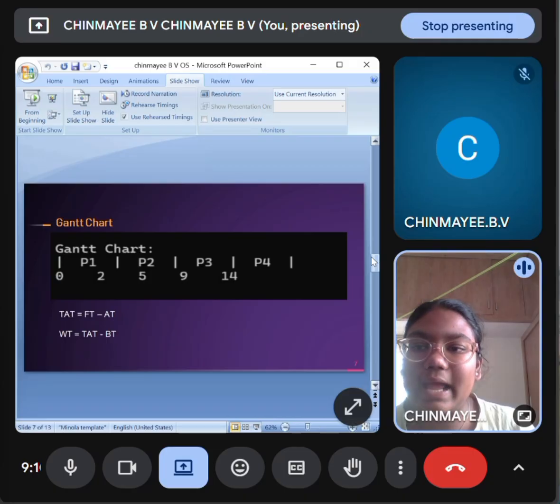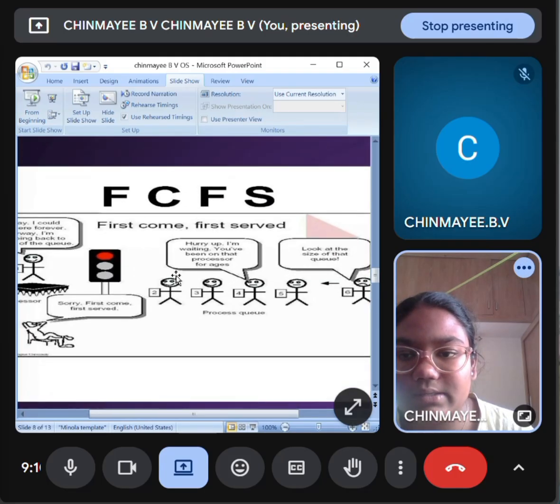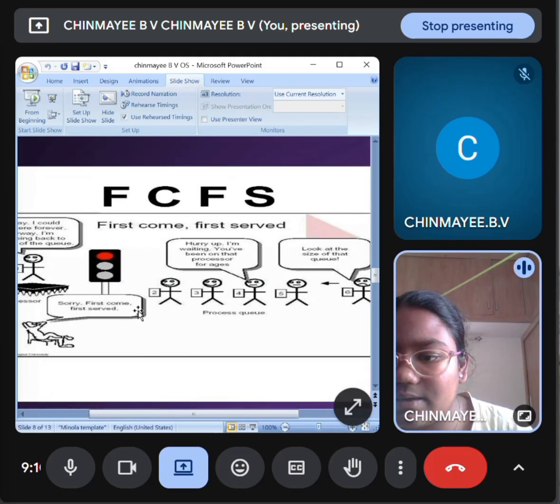Next, the Gantt chart, which appears like this: P1, P2, P3, P4 are the processes, and these are the finish times 0, 2, 5, 9, 14. Next, it is a sample example like first come first serve. Sorry, first come first serve.